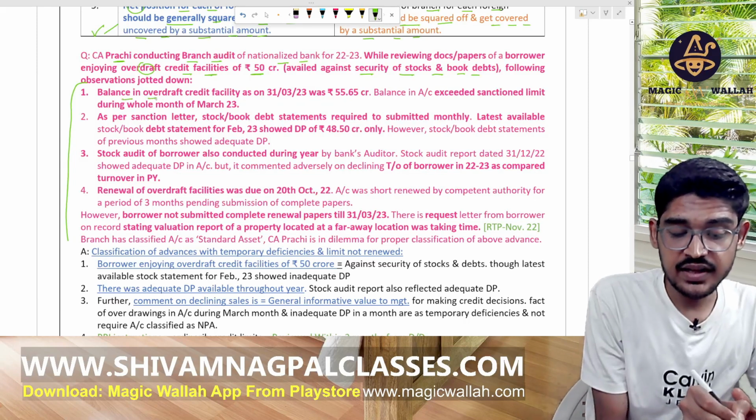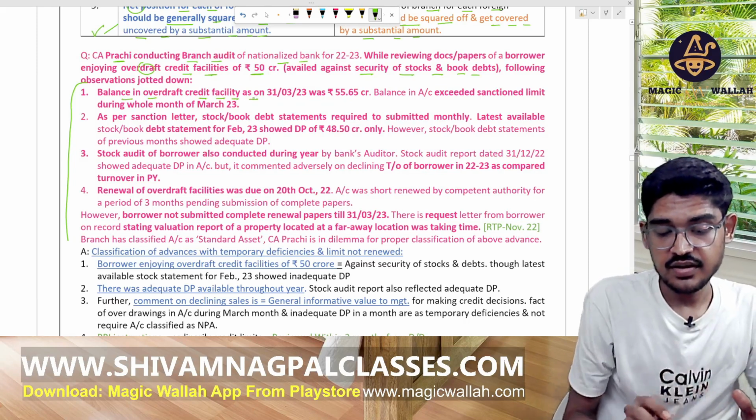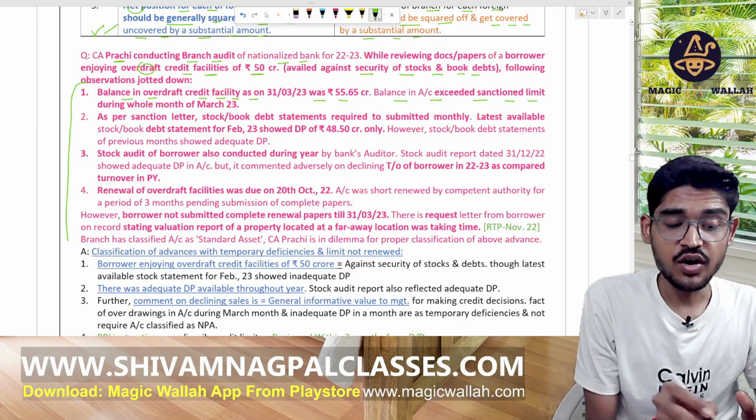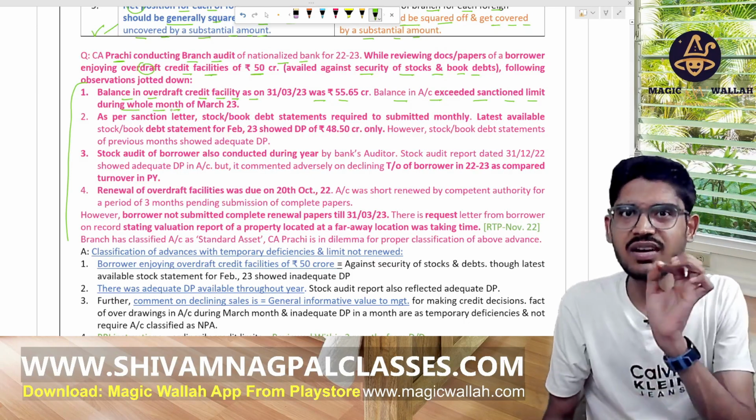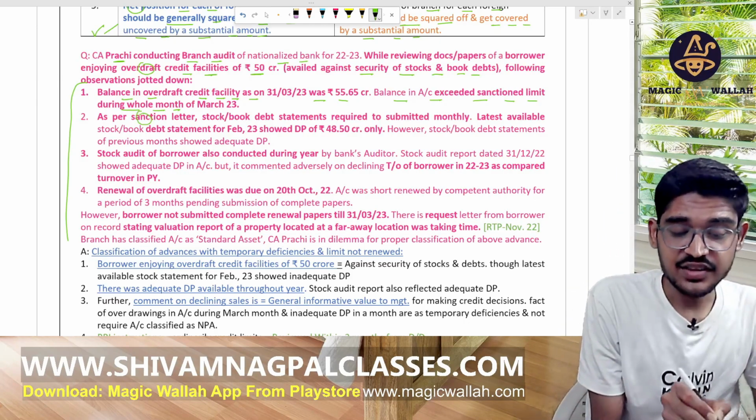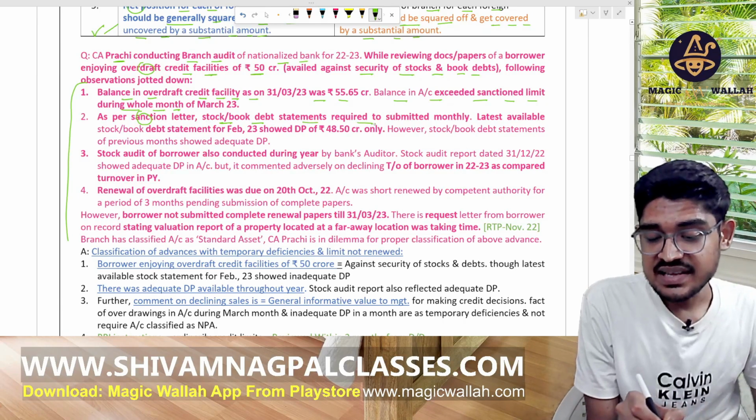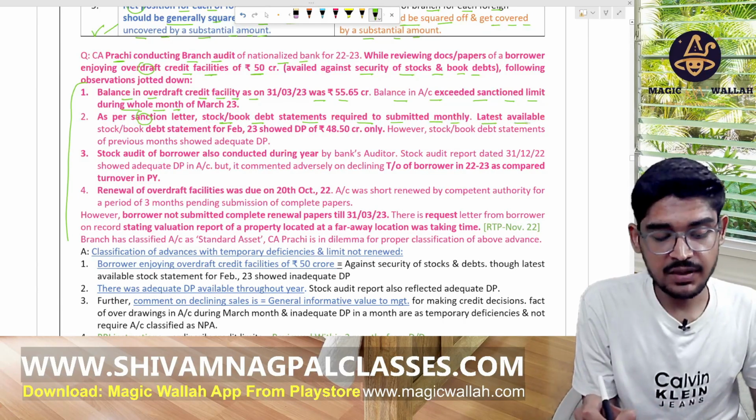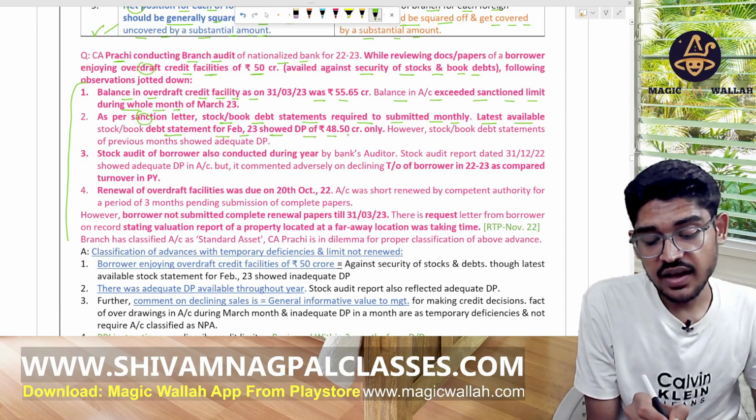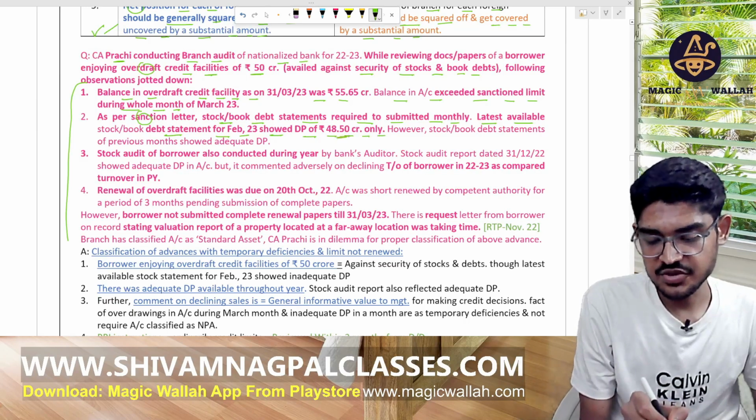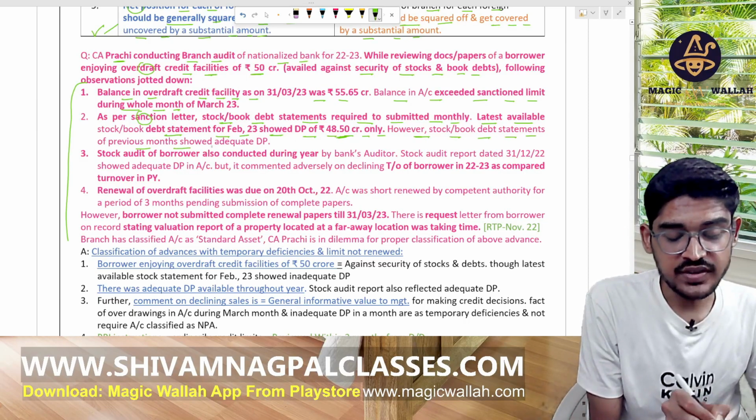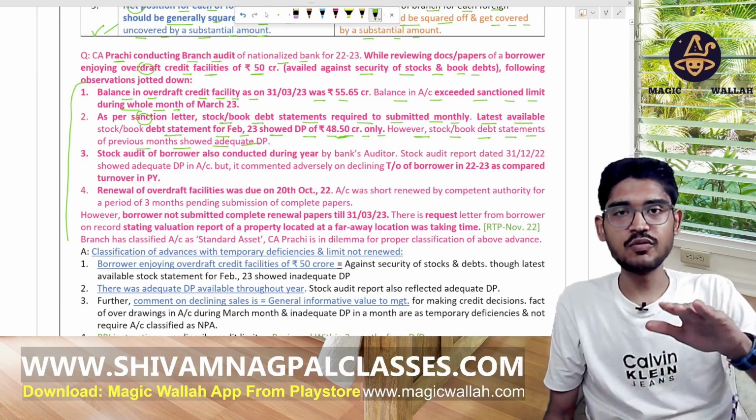The balance in the OD was this much, and the balance in the account exceeded the sanction limit during the month of March only, for 1 month. This is a temporary limit allowed, no problem. As per the sanction letter, the stock and book debt statement is required to be submitted monthly. The latest available stock statement for Feb 23 shows the DP of 48 CR only. However, the statements of previous months show adequate DP, so it is down only for 1 month.